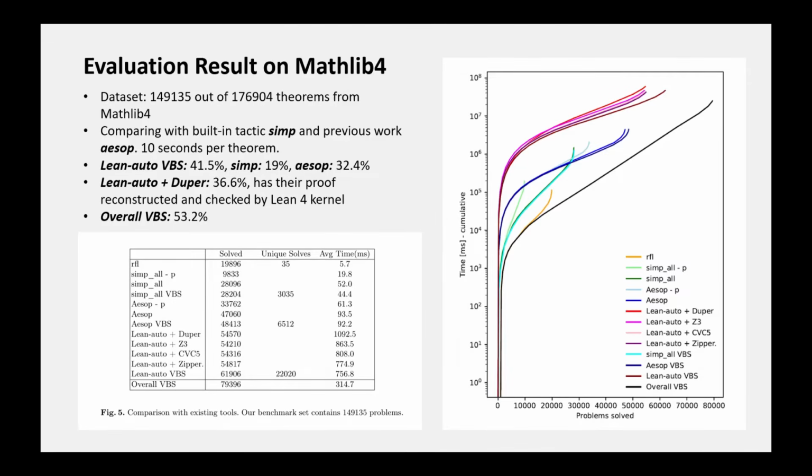We ran all tools on 149,000 out of 177,000 theorems from MATLAB4. Here, some theorems are filtered because our evaluation method is not applicable to them. We gave each tool 10 seconds per problem. We found that LingAuto VBS solves 41.5% of the problems, which is significantly higher than the 19% of SIMP and 32.4% of ESOP. The combined VBS of all the tools solves 53.2% of the problems.